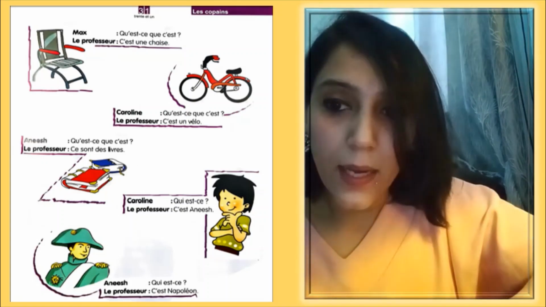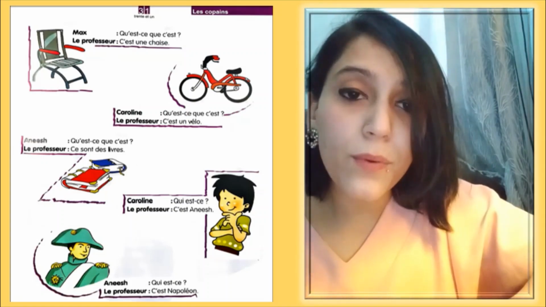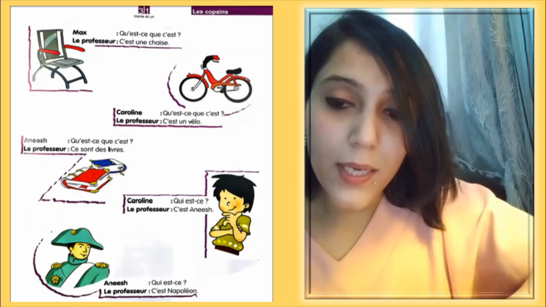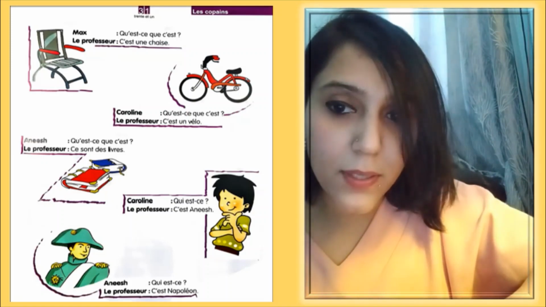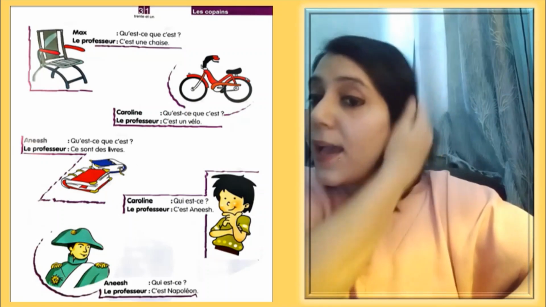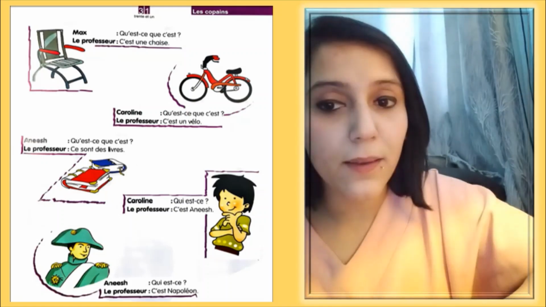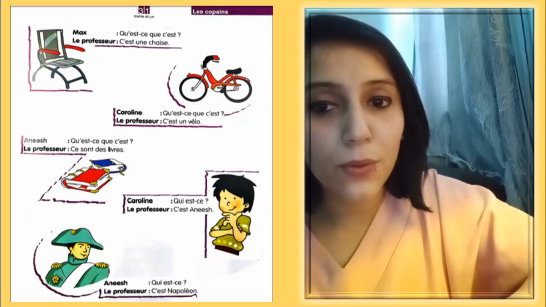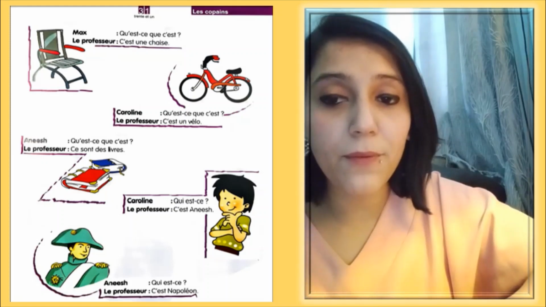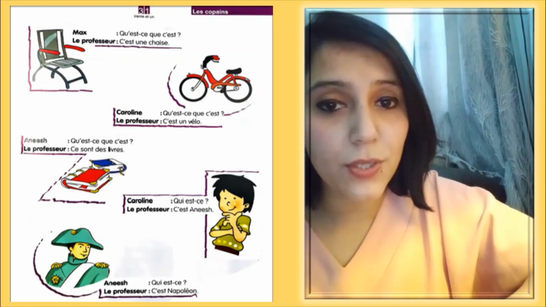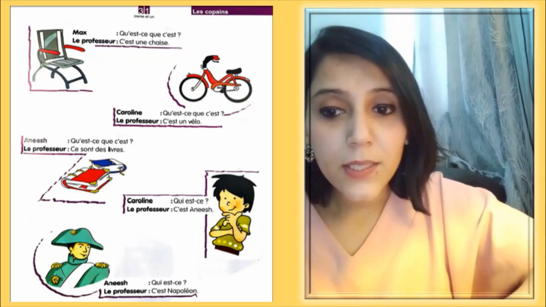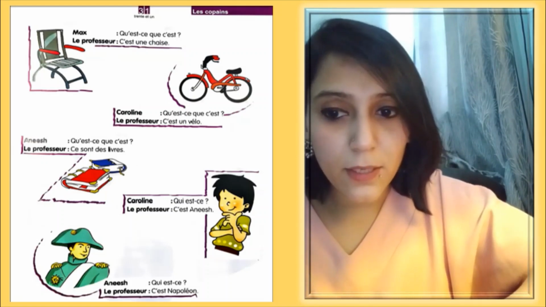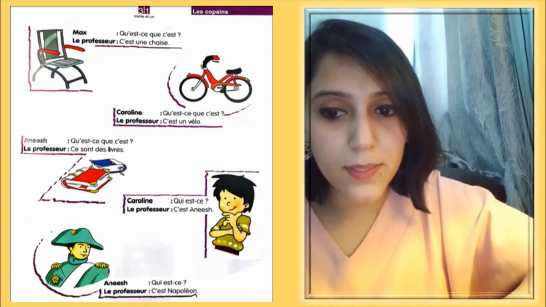Okay. Now, qui est? If you want to identify a person, who's he, who's she, who are they, etc., you can ask qui est. So basically for persons, we can use qui est. And to answer, we will say c'est. C'est, with C apostrophe est, you can add the person's name. For example, it is given here, c'est Anish. This is Anish. Qui est? Who's he? C'est Napoleon. This is Napoleon. So again, c'est is used before the person's name.